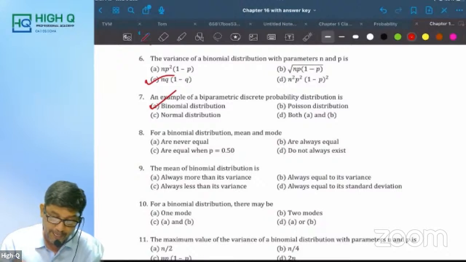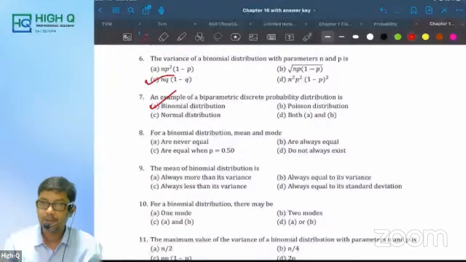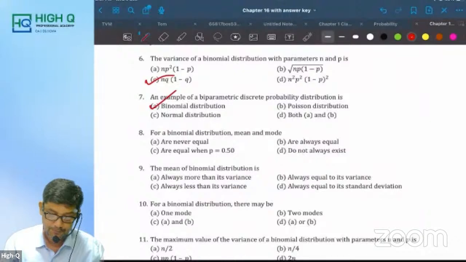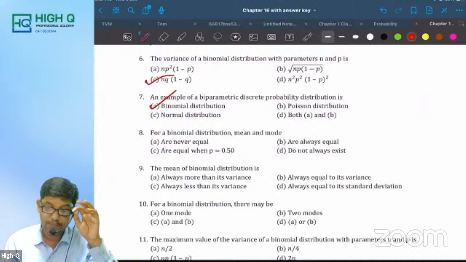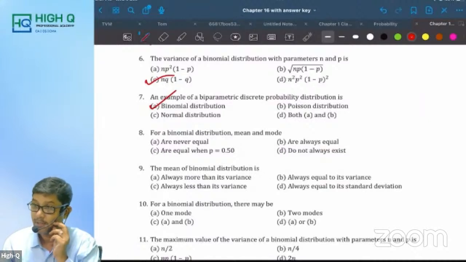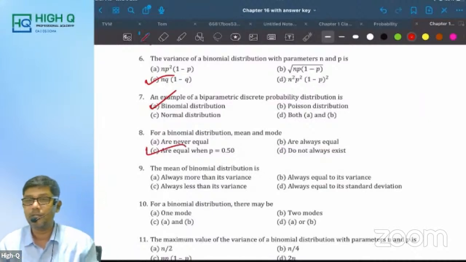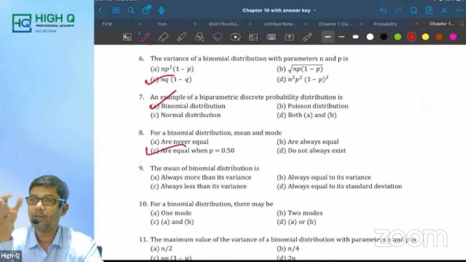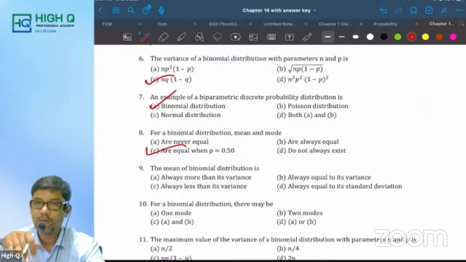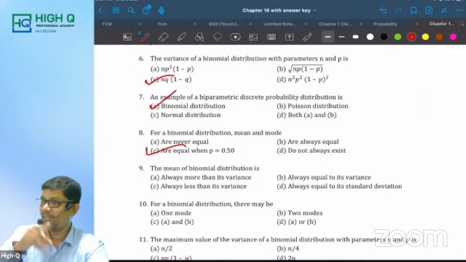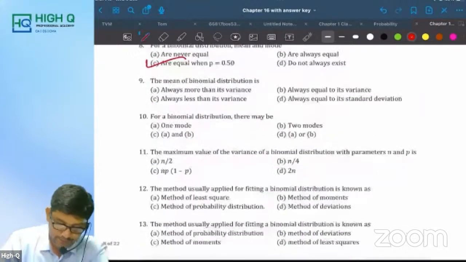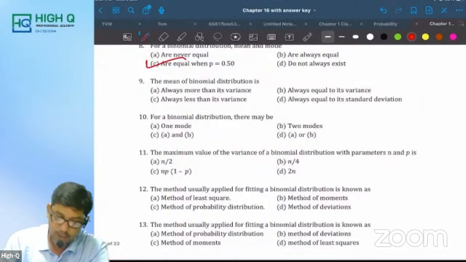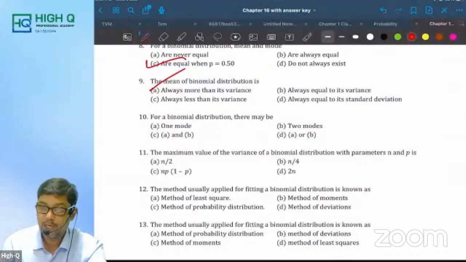Binomial. For binomial distribution, mean and mode. Never? Very good. Equal when p is equal to 0.5. When p is equal to 0.5, is it symmetric? What is symmetric? Mean is equal to median is equal to mode. So mean and mode are equal when p is equal to 0.5. That condition is given. Next. The mean of binomial distribution is always more than its variance. Do you all agree?